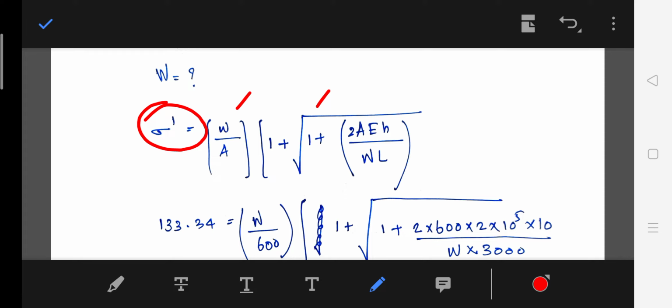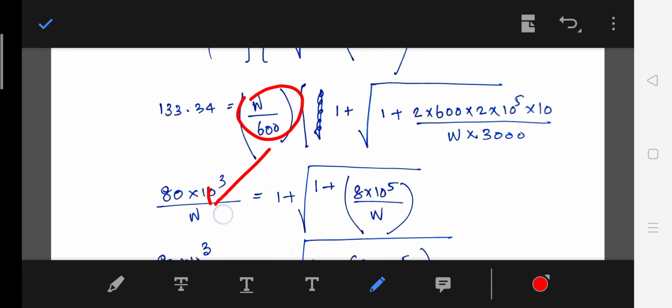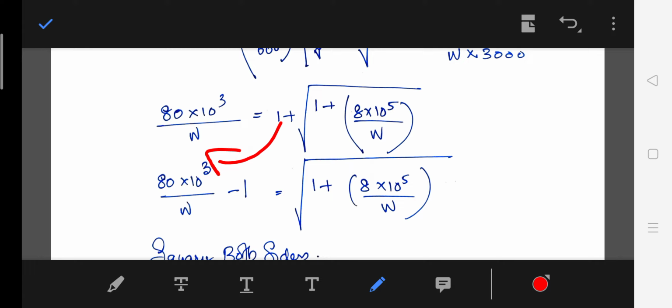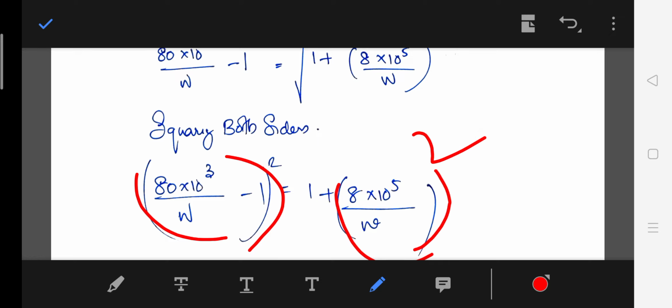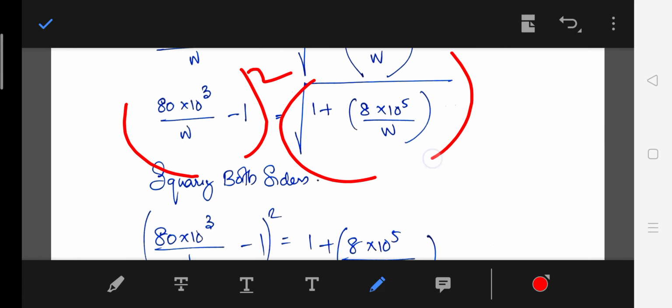So how will we get W? A little bit of numerical work is there. Just substitute there. So one root is there. Take this W to this side and plus 1 to this side and plus 1 to this side, and next square both sides. Here it is a minus b the whole square format, and the root has gone.